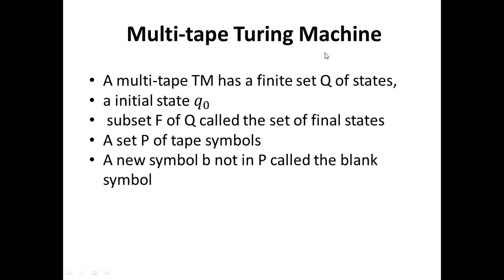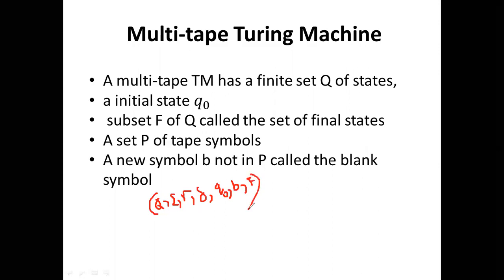In the single tape Turing machine, Q is the set of states, sigma is the input symbols, capital gamma is the tape symbols, delta is the transition function, q0 is the initial state, b is the blank symbol, and the last one is F, the set of final states. So that is the basic single tape Turing machine.